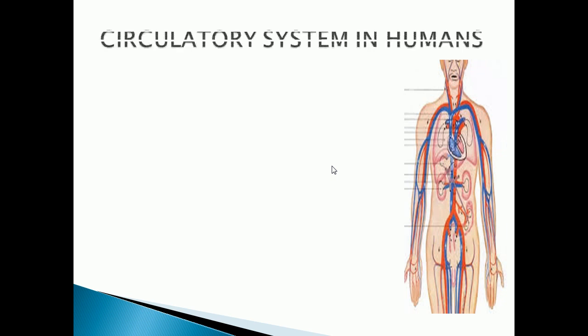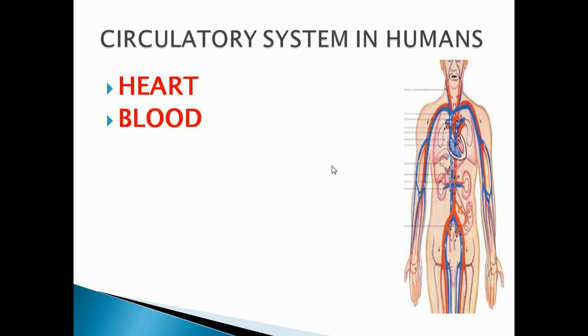First we can see about the circulatory system in humans. The circulatory system in humans consists of the heart, blood and blood vessels. These three together, heart, blood and blood vessels in our body, are called the circulatory system.